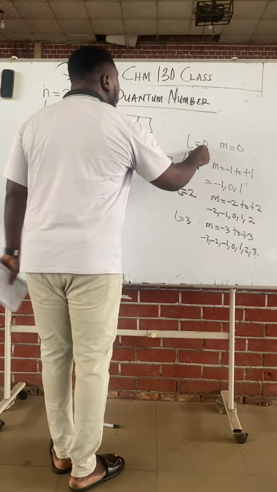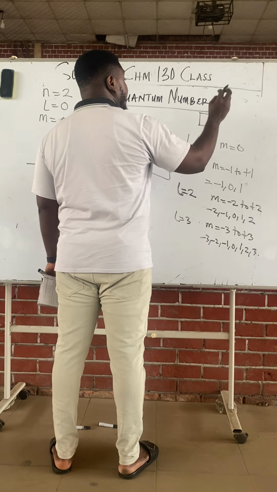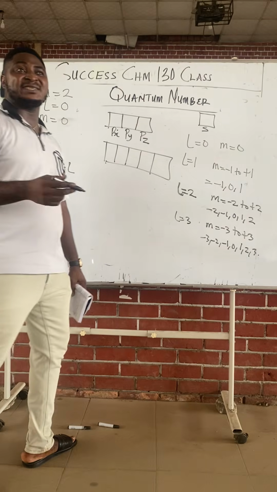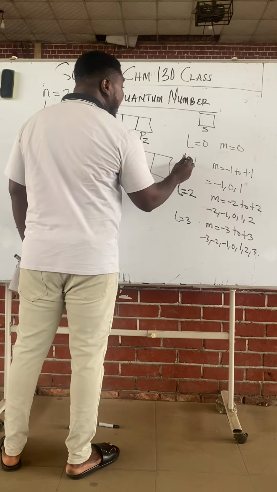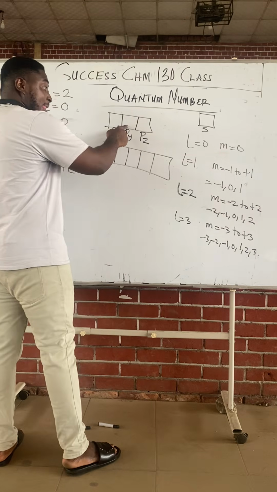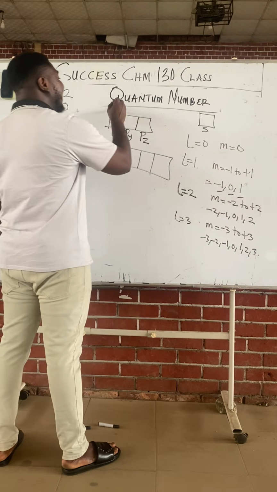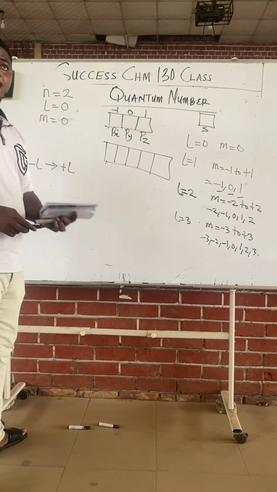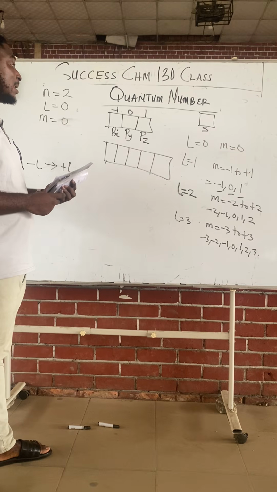When L is 0, what orbital are we talking about? S. The S orbital does not have X, Y, and Z. But coming to the P orbital, class. When L is 1, what are we talking about? Is it not P? And P has minus 1, 0, and 1. Each block has a number.